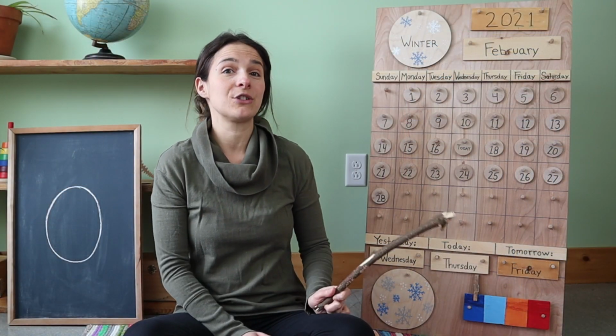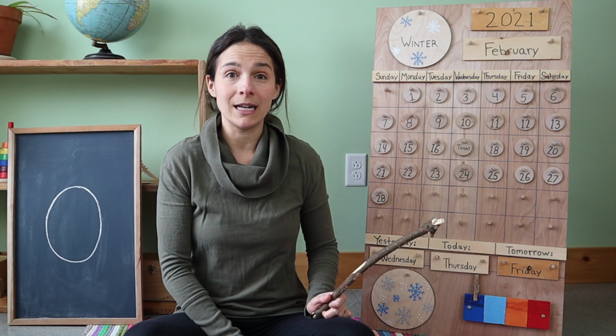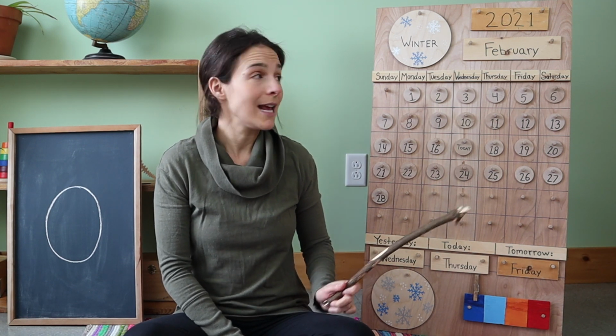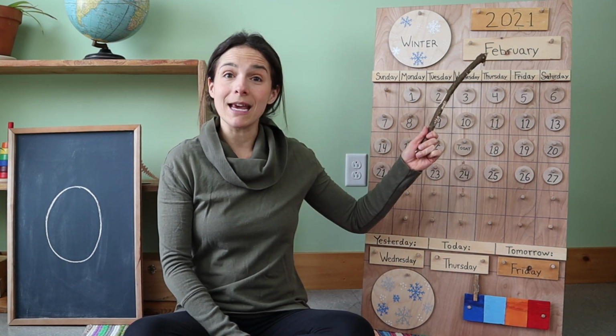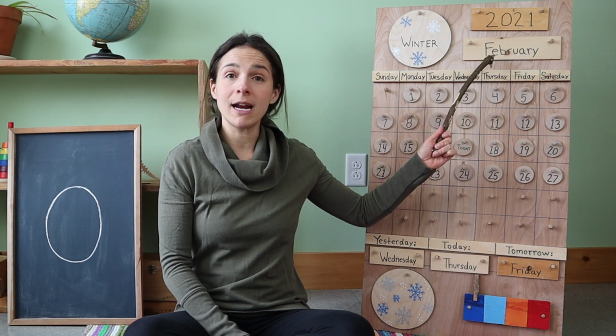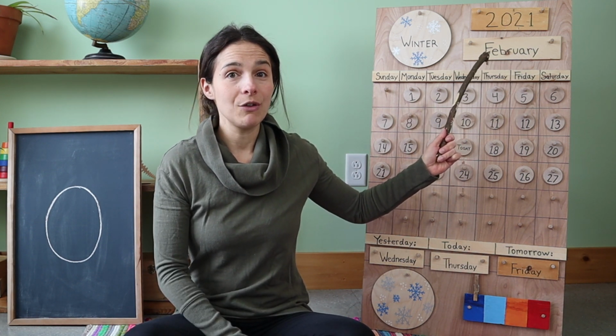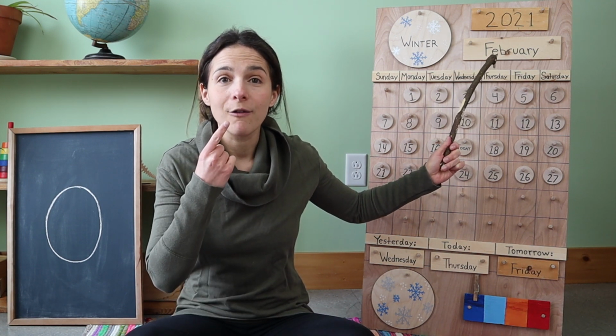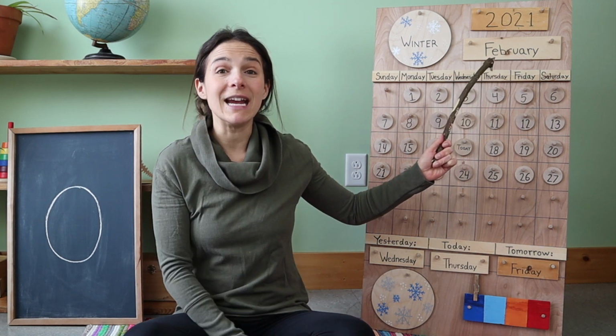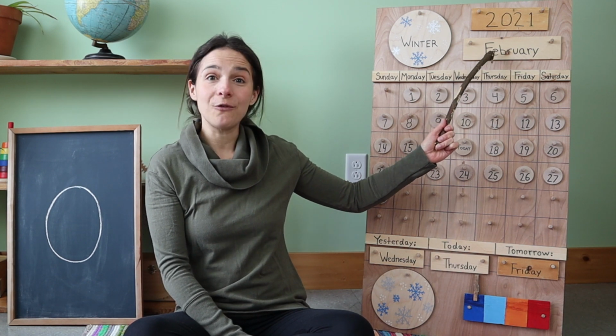Let's jump right into circle time with our calendar and weather chart. Now the first thing that we need to do is talk about the date. And when we say the date, we begin with the month. The month is right up here. Do you know what the month is? I'll give you a clue. February. That's right. The month is February.